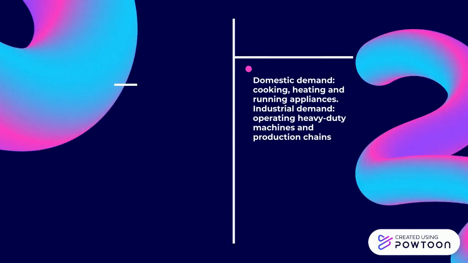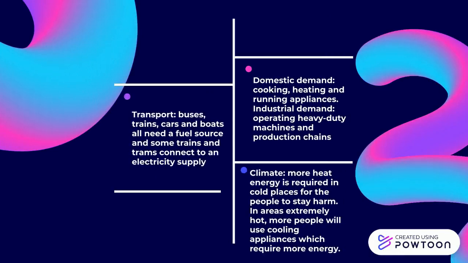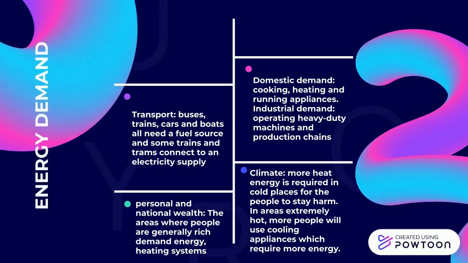There are 5 types of demand. Domestic demand, which is for cooking, heating, and running appliances. Industrial demand, which is for machines. Transport, which is for buses, trains, cars, and boats. And personal and national wealth, which is for self-benefit, such as heating systems and heating systems safe for climate.